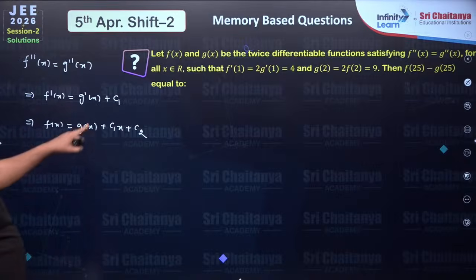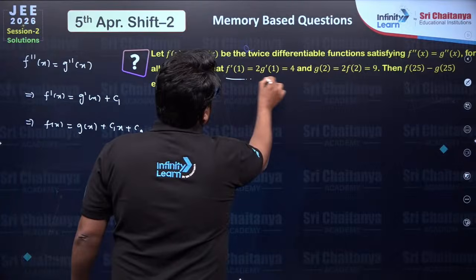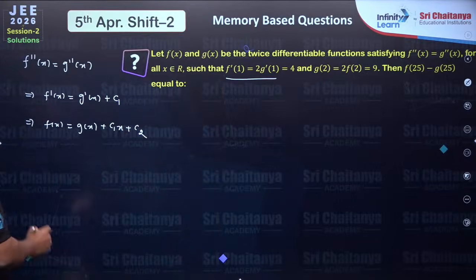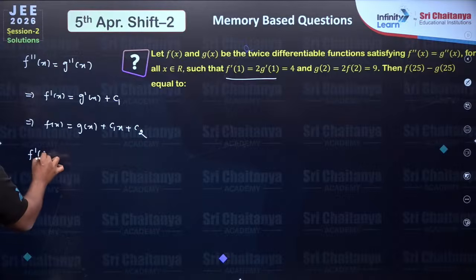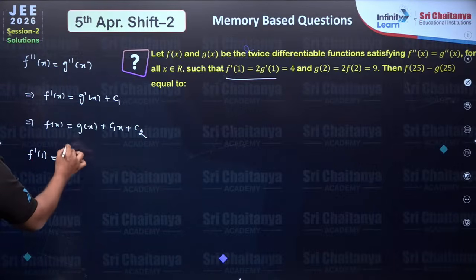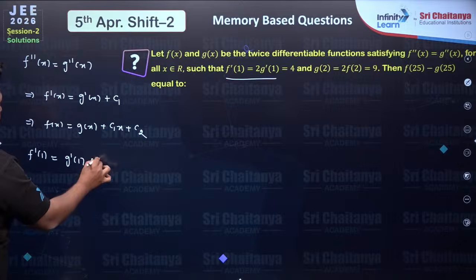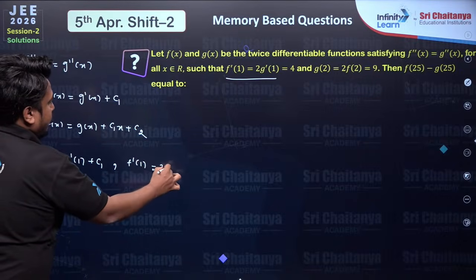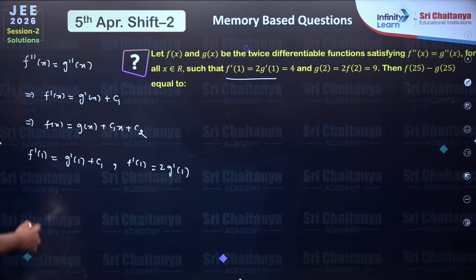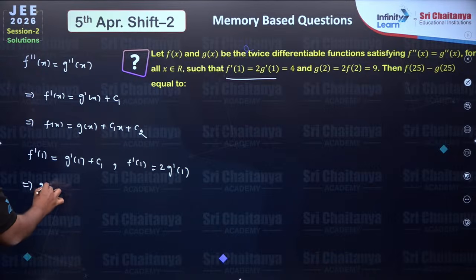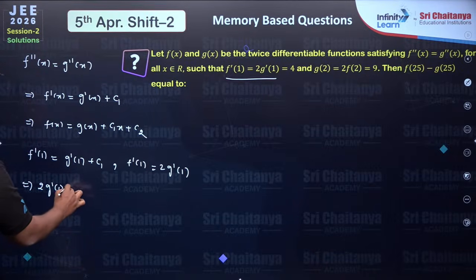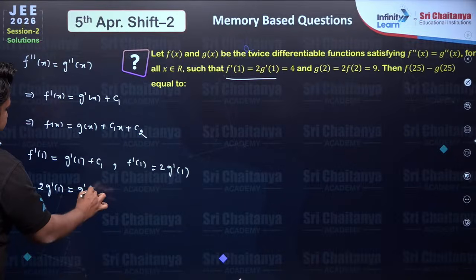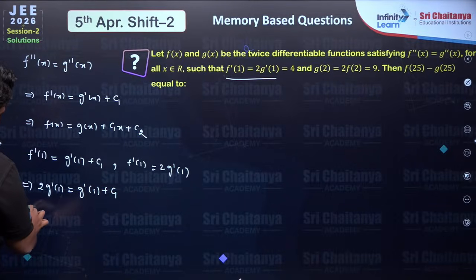So obviously, to find these constants, we will be given some conditions. The first condition is f dash of 1 is equal to 2 times g dash of 1. f dash of 1 is equal to g dash of 1 plus c1, and we have f dash of 1 is equal to 2 times g dash of 1. So substitute the values, students. 2 times g dash of 1 is equal to g dash of 1 plus c1.